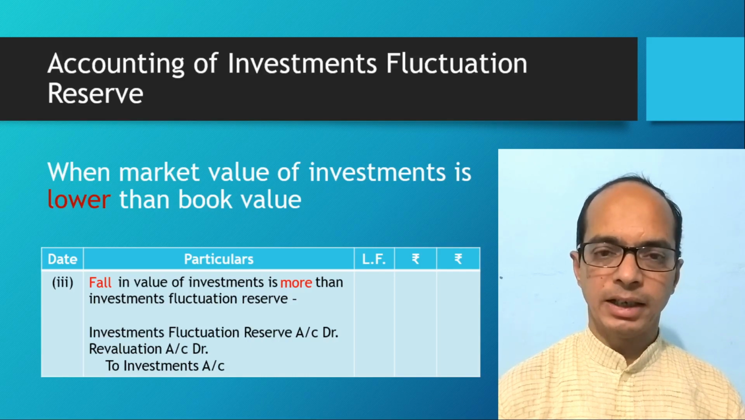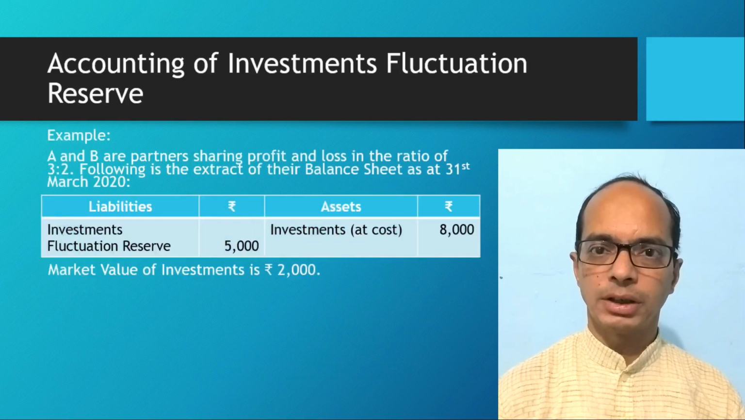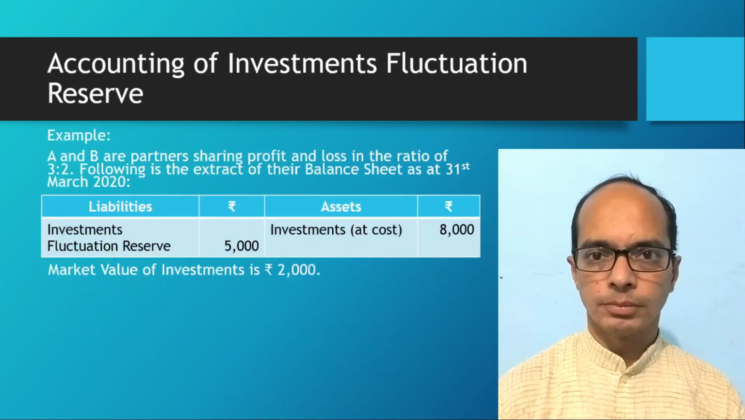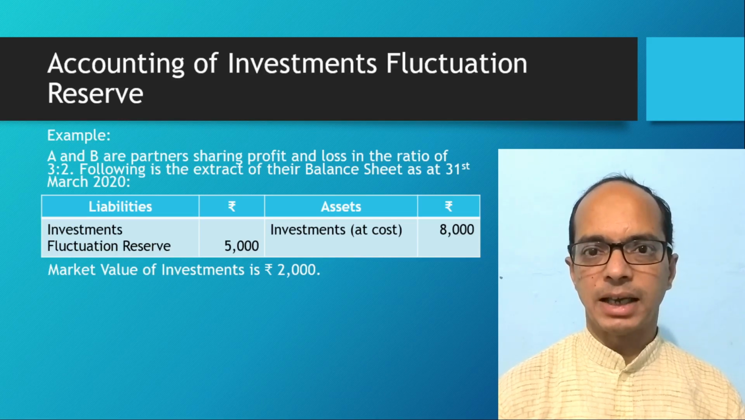For clear understanding, we may take one example. A and B are partners. They are sharing profit in the ratio of 3:2. In the balance sheet, at the liability side, investment fluctuation reserve is given rupees 5,000, whereas at the asset side, value of investment is rupees 8,000. Market value of investment here is rupees 2,000.